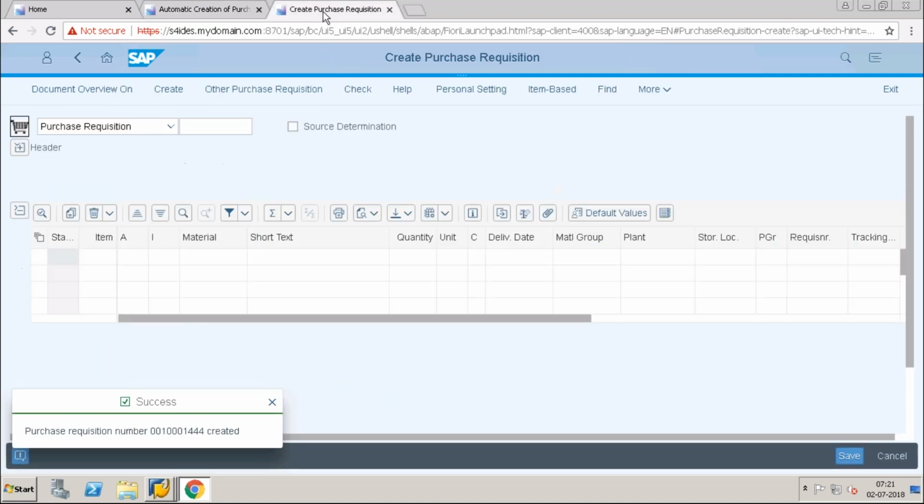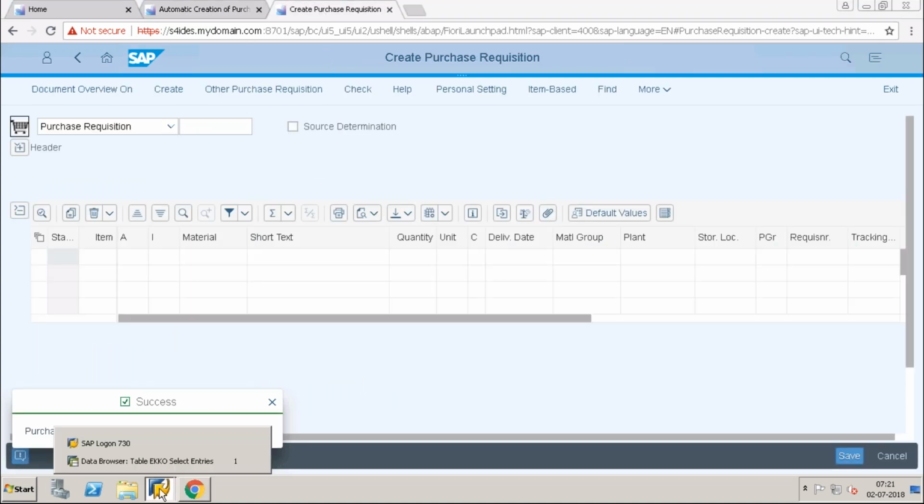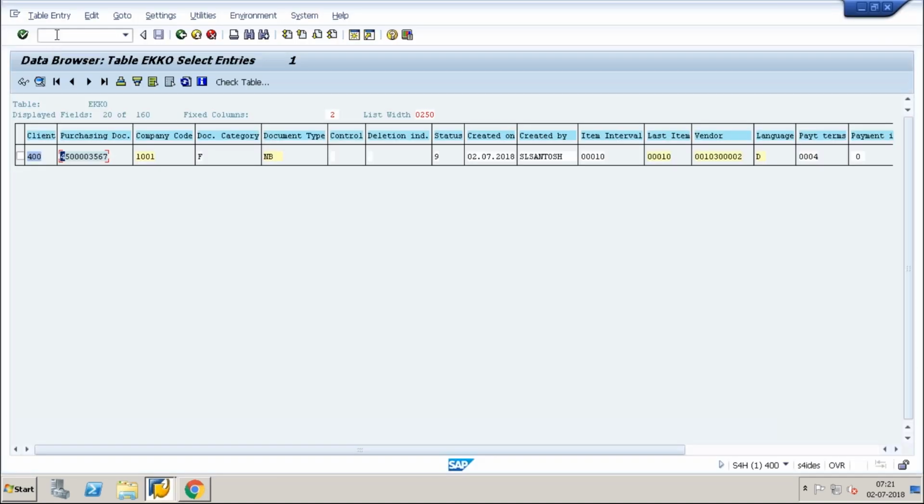So this is not there because I think we need to see if auto purchase requisition creation is set or not in the vendor master. We have three options. First, we need to set it in the material master, in the vendor master, and in the info record. So those three we will go and see if those three indicators are set or not.